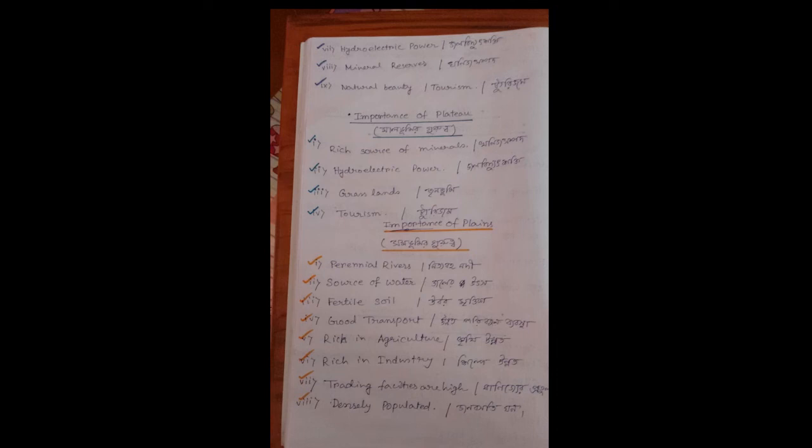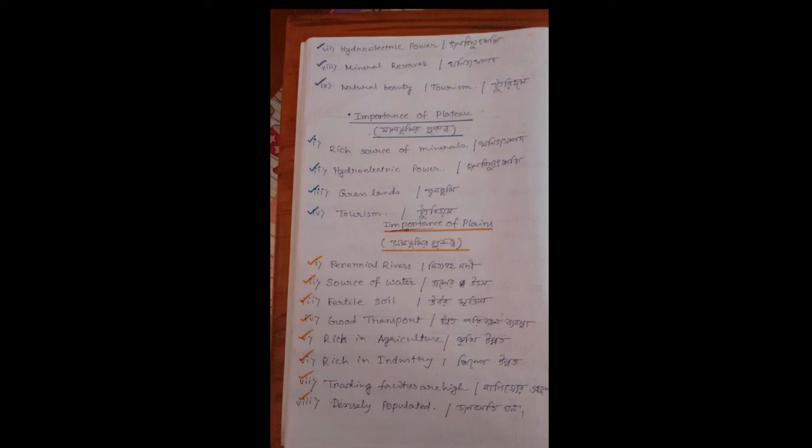Okay, and edges of the plateaus may give rise to development of waterfalls as the rivers fall down vertically from the cliffs. So that means plateaus are surrounded by vertical slopes, and due to these sloping conditions, rivers sometimes develop waterfalls in this region.